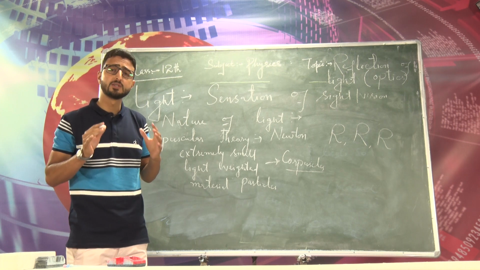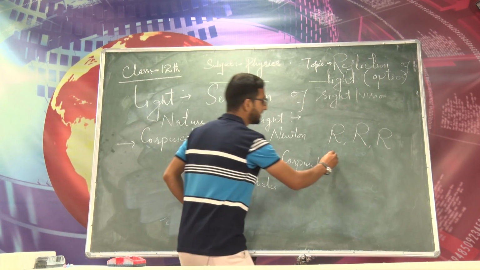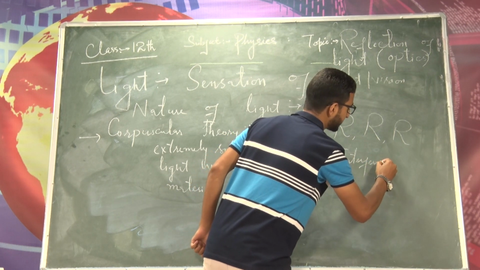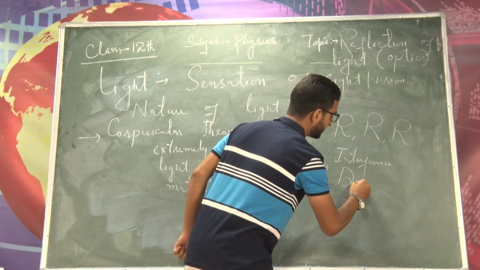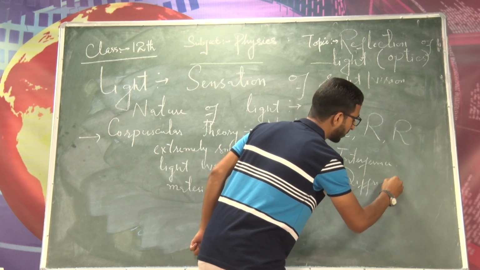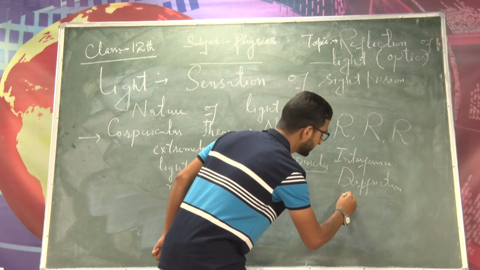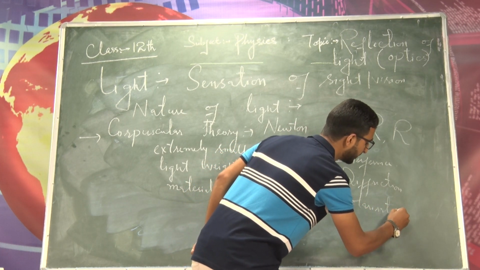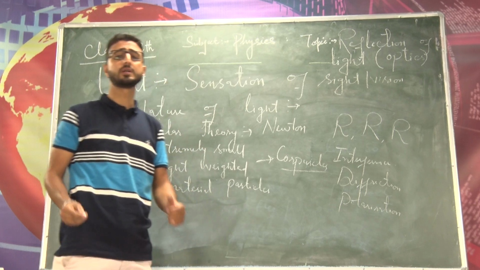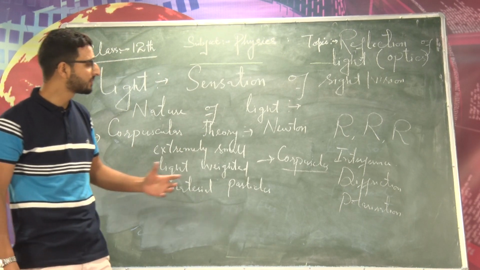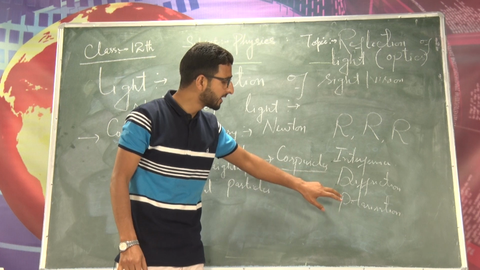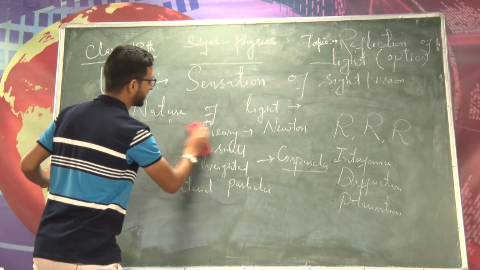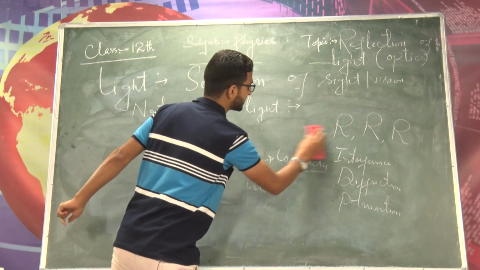refraction of light, but this theory failed to explain interference of light, that is basically a wave phenomenon, diffraction of light, because light also bends around the corners of an obstacle, and the third phenomenon, that is polarization of light, that is again a wave phenomenon. So Newton's corpuscular theory failed to explain interference, diffraction and polarization of light. Later, after this, another theory was given by Christian Huygens.